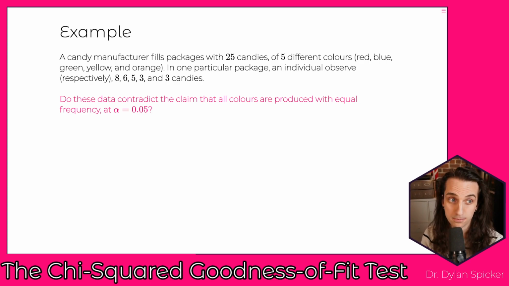We need to work out what the expected value is within each of the different categories. Then, using the expected values, we can calculate our chi-squared test statistic.